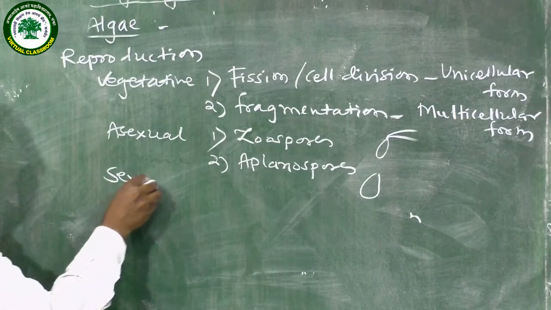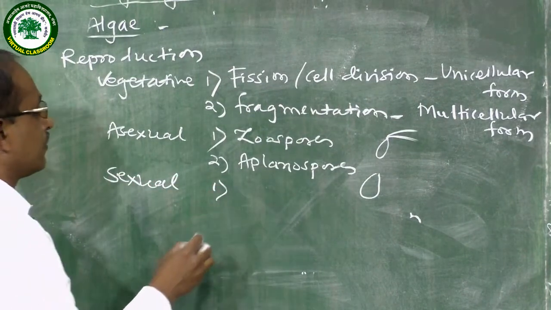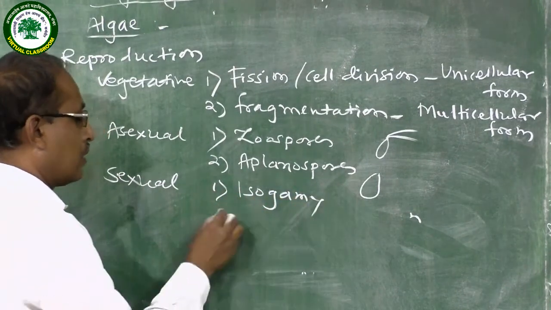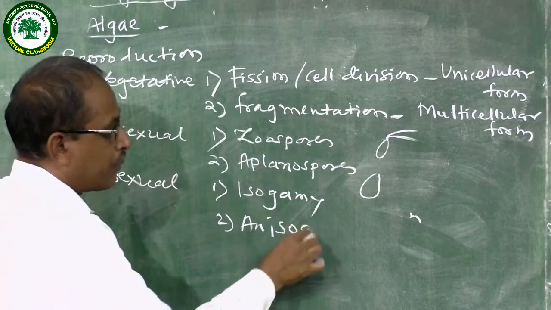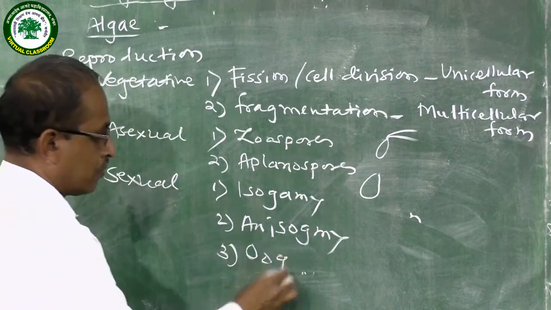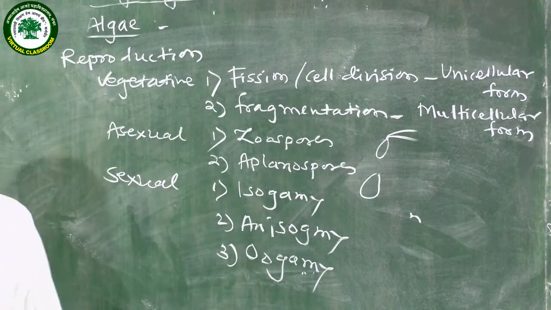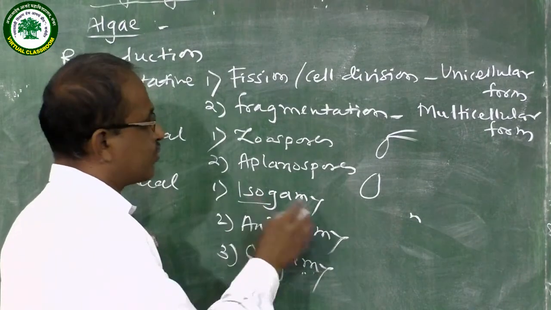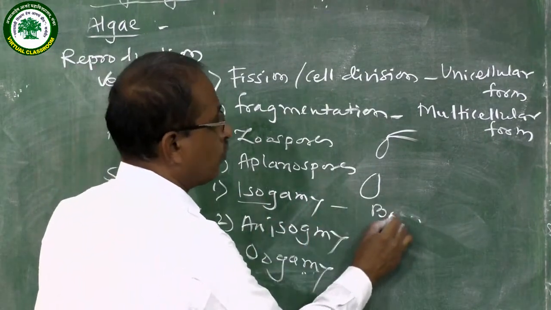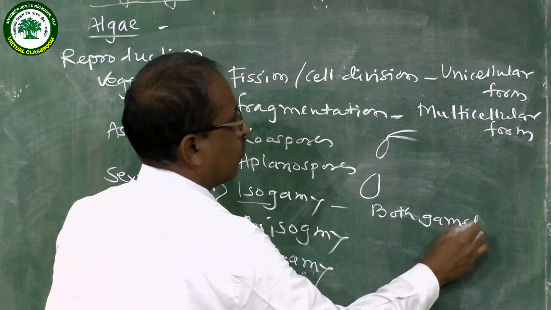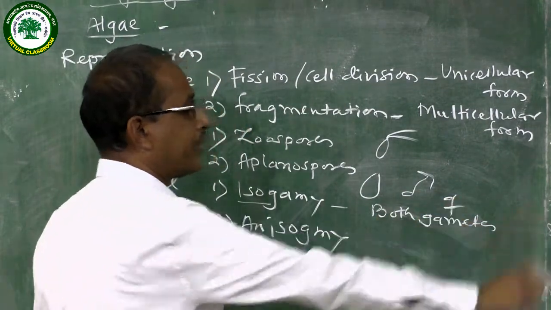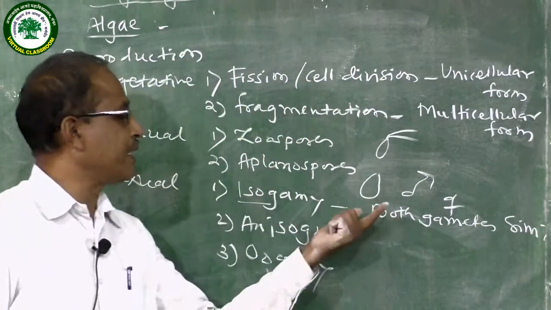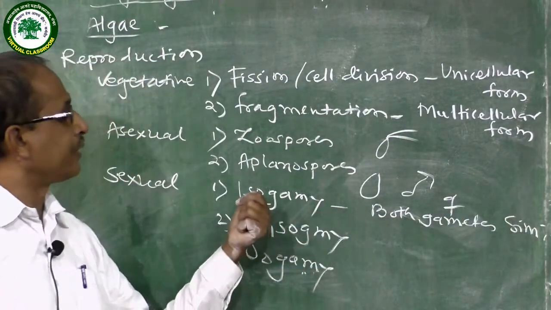Then sexual reproduction. In algae, sexual reproduction takes place by isogamy, anisogamy, and oogamy. In isogamy, iso means similar. Isogamy means both gametes, the male gametes and female gametes, are morphologically similar, and fusion takes place between such similar gametes.